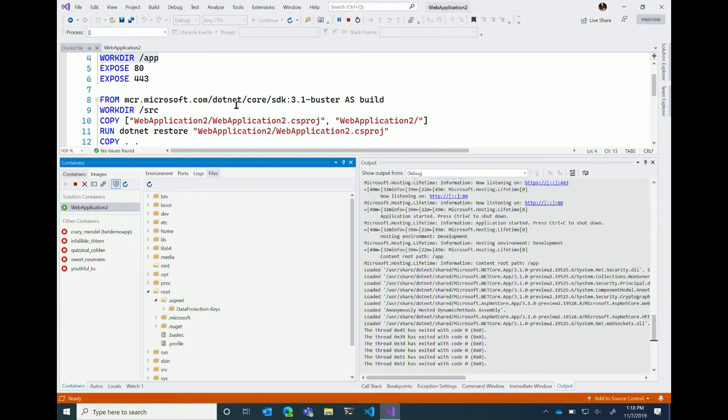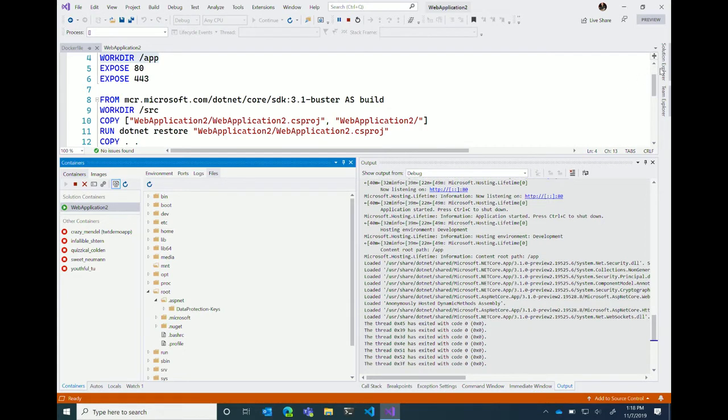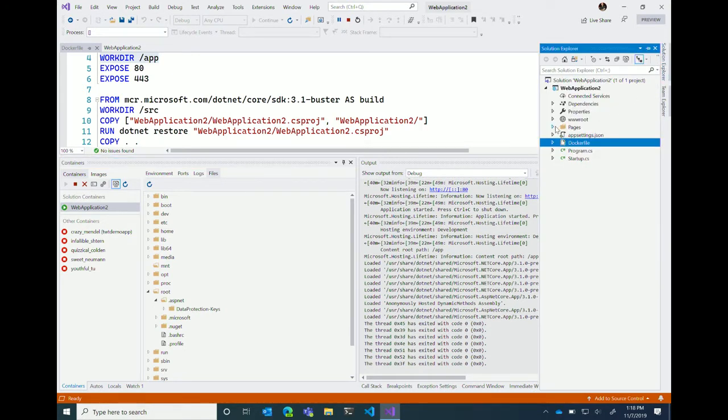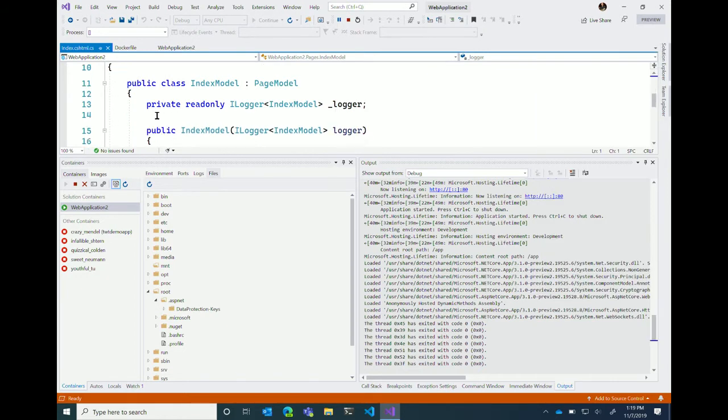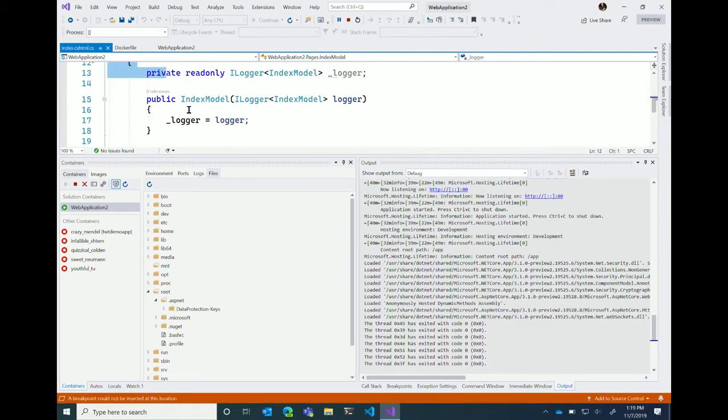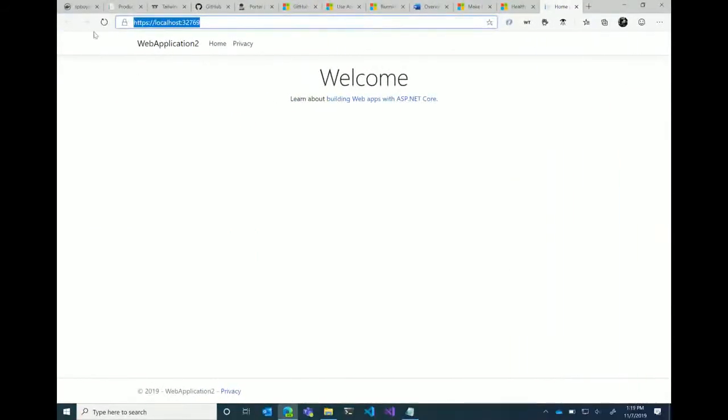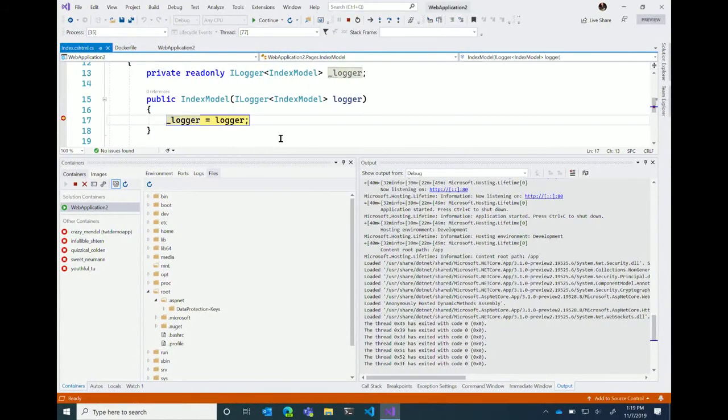Super nice. Now, as expected, I can go over to my Solution Explorer. I can go into Pages, in my code. Let's go ahead and look at index. And just as we expect here, if I can get this to do what I need to. There we go, that's what I want. And then if I hit my browser and hit refresh, we hit our breakpoints inside of the container.